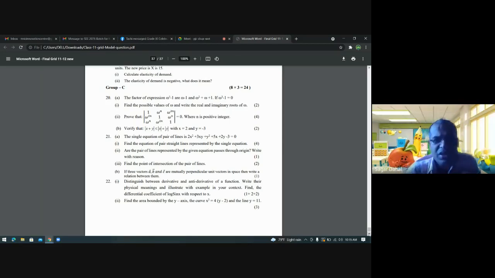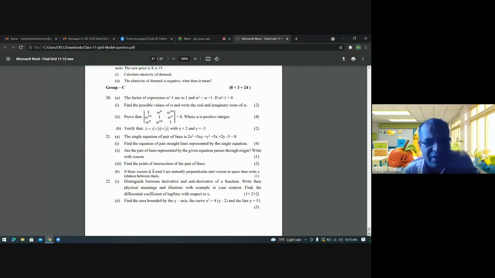So question 21, a single equation of a pair of lines is given, and you have to find the equations of the straight lines represented by this single equation. That means you have to separate the equations. That is a 2-degree equation. Now you have to make 2 separate single-degree equations. Are the pair of lines represented by the given equation passing through the origin? Then you need to check whether the equations that you have obtained in question 21(i) are passing through the origin or not. That means 0, 0. You can test it and find the point of intersection of the pair of lines. You know very well, you have to substitute, or you can eliminate. You can do it by any method, but do not try the graphical method here because it carries 2 marks.